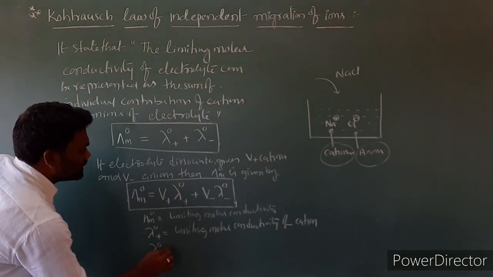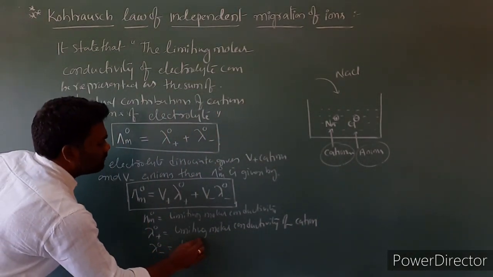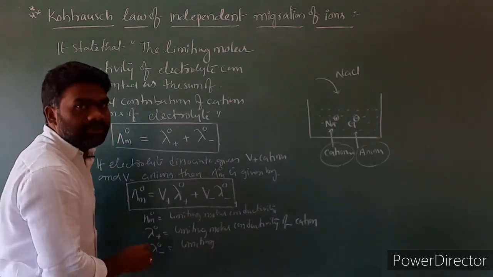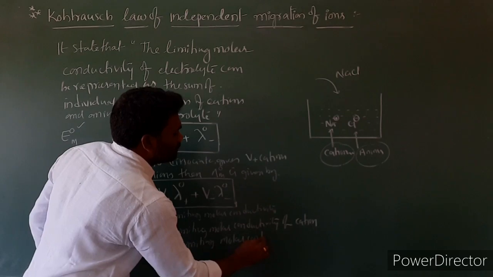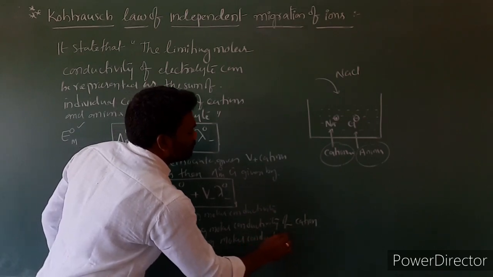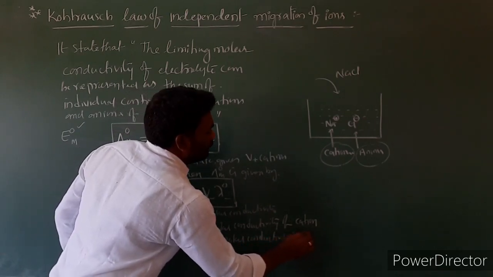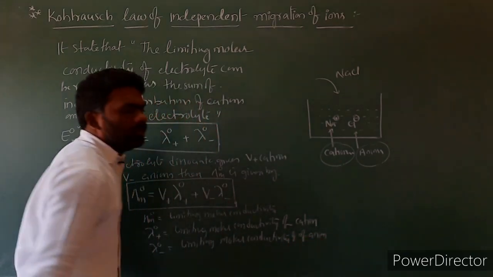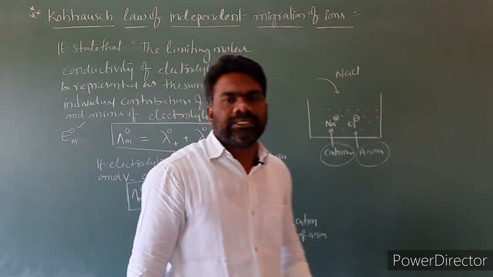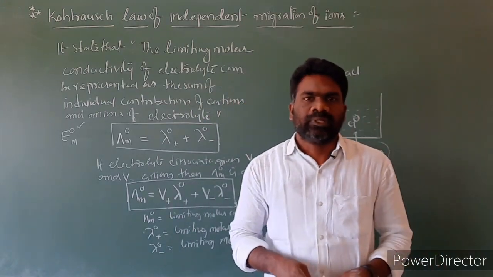Lambda naught minus is equal to the limiting molar conductivity of anion. So this is Kohlrausch law.